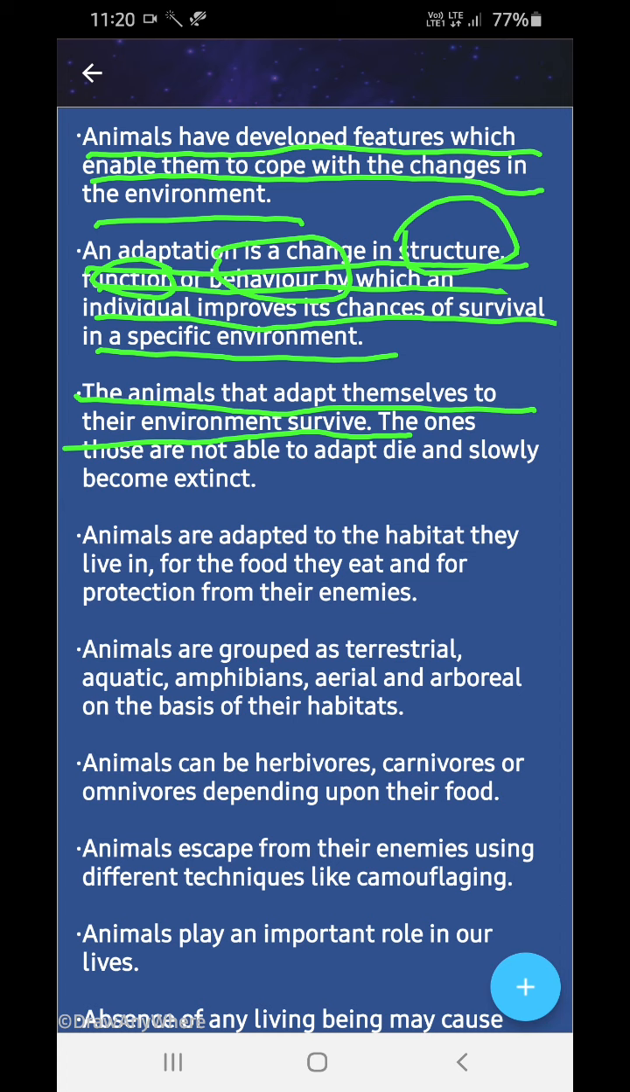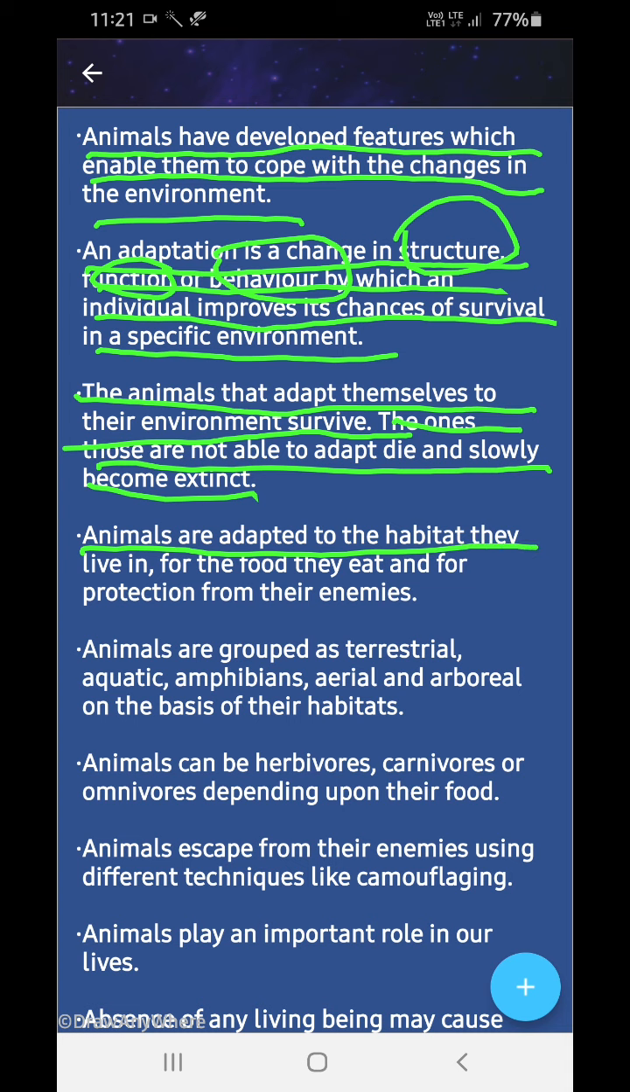The animals which adapt themselves to their environment survive, and the ones who are not able to adapt die and slowly become extinct. Those who cannot survive in the environment, who can't adapt, die slowly. They become extinct. Animals that can adapt themselves survive in the environment.